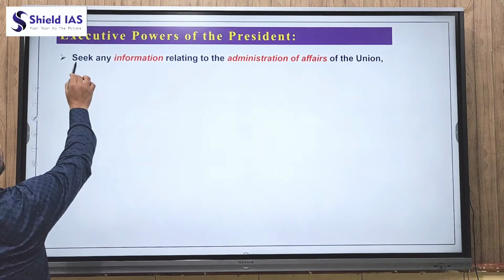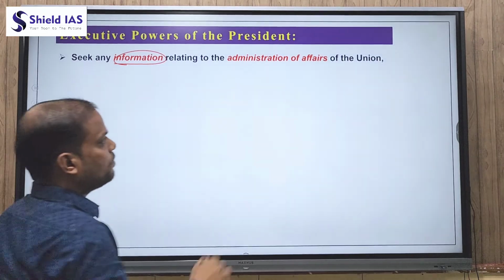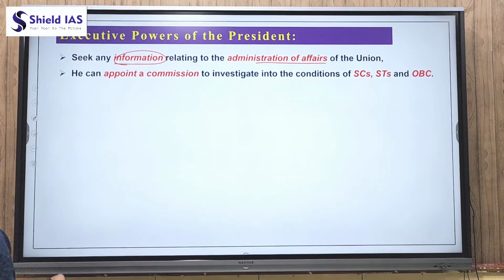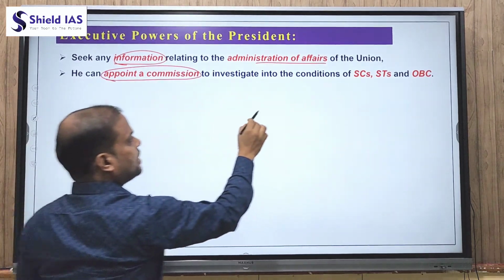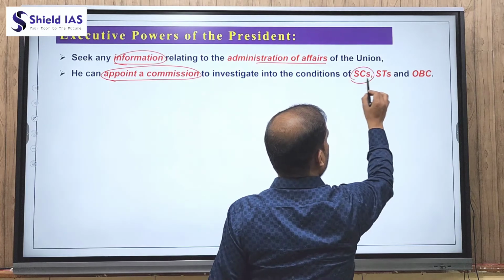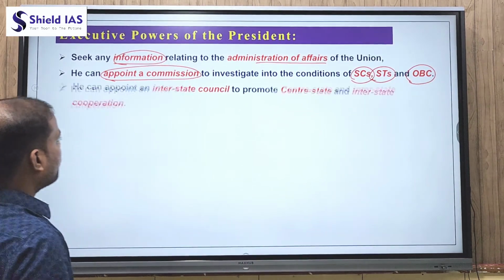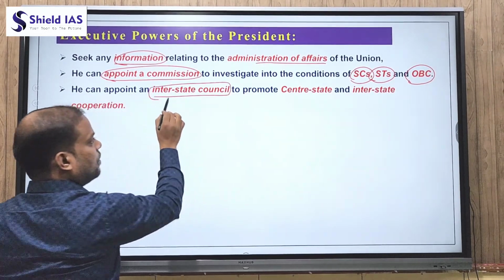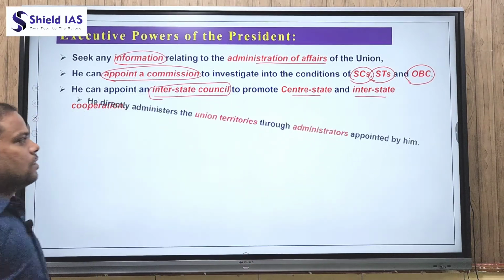Next, the president can seek any information relating to the administration of affairs of the Union government, and has the power to appoint a commission to investigate the conditions of scheduled castes, scheduled tribes and other backward classes. The president can also appoint an interstate council for the promotion of center-state and interstate relations.